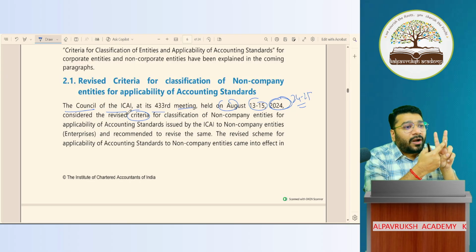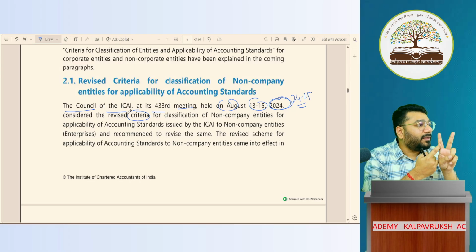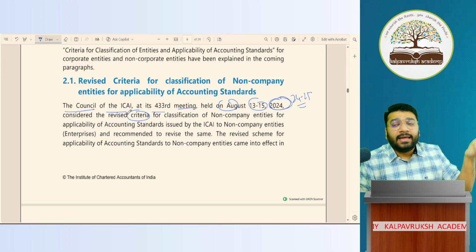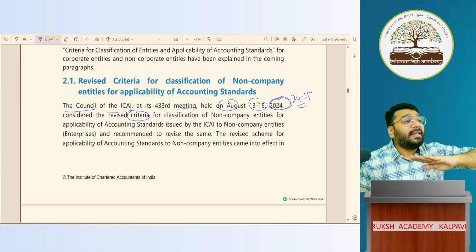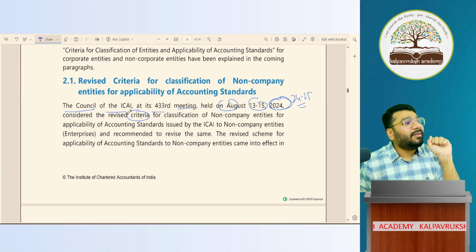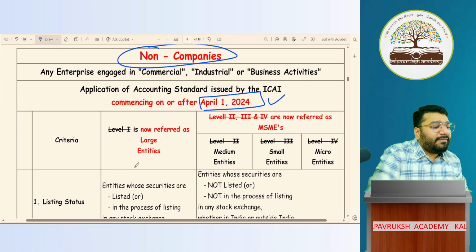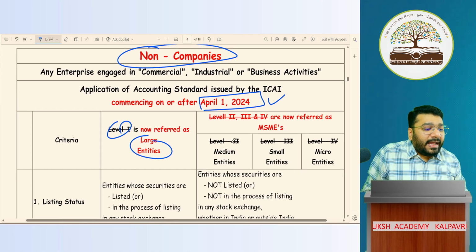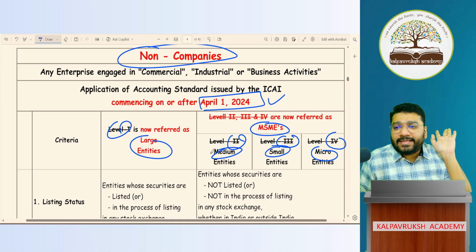The big company here is called a large entity, and small SMCs are called MSME. Like how it is applicable for corporates, they made it applicable for non-corporates also. So from level 1, level 2, level 3, level 4, they came to only 2 levels, which are large entities and MSMEs. Level 1 is now referred to as large entity, and levels 2, 3, 4 are now referred to as MSME, which is micro, small and medium entities. Only two categorizations.